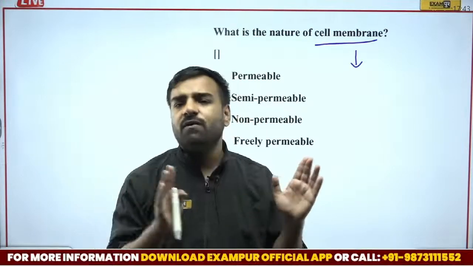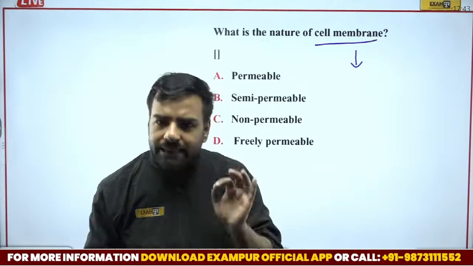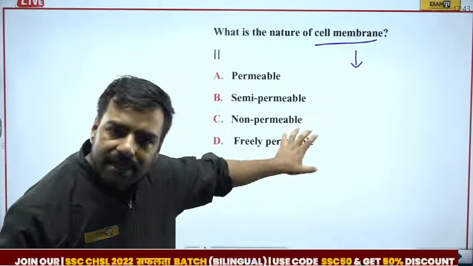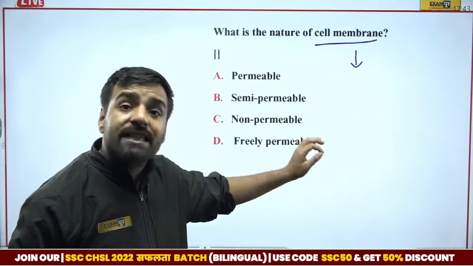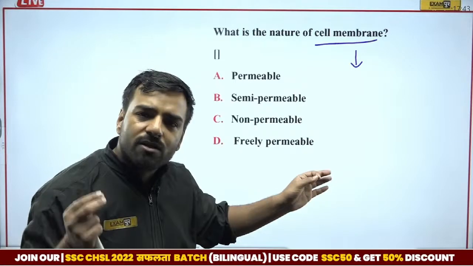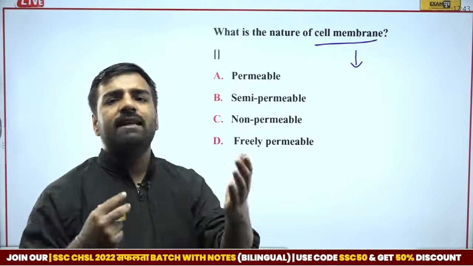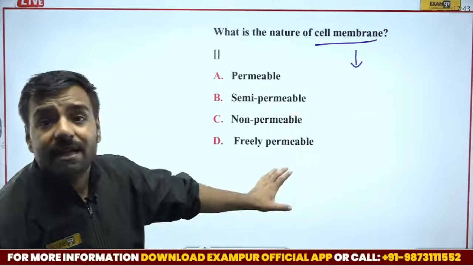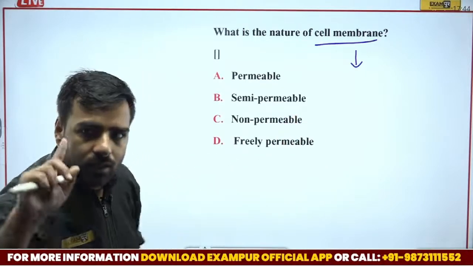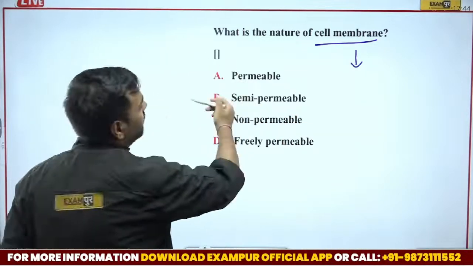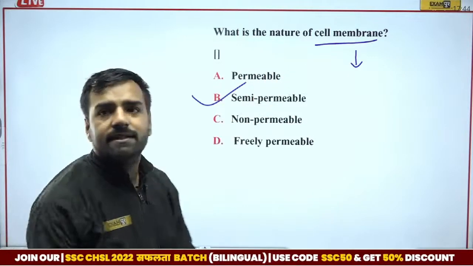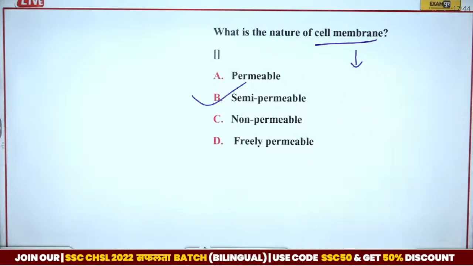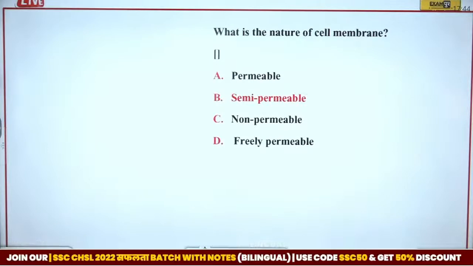Why? Because we want privacy, we want safety. In a similar manner, the cell membrane is also semi-permeable in nature, because only the important ones can come in or get out. That's why we say it is semi-permeable. It's not fully permeable. So Vikram, now you are absolutely correct, and the correct answer is option number B, that is semi-permeable. Okay, let's move forward to the next question now.